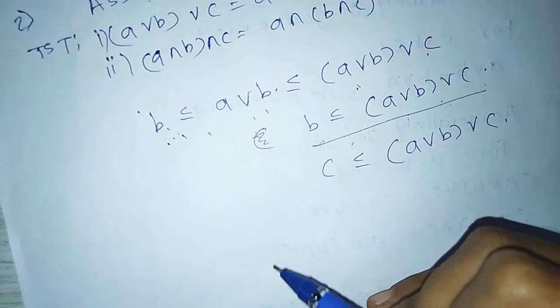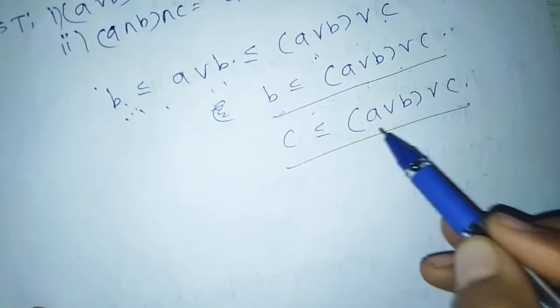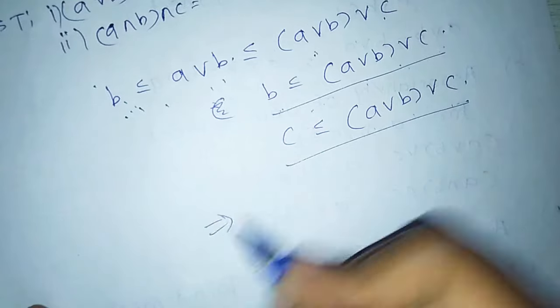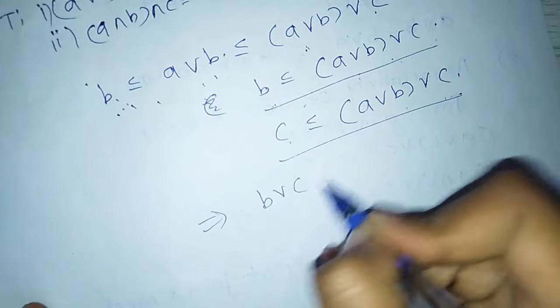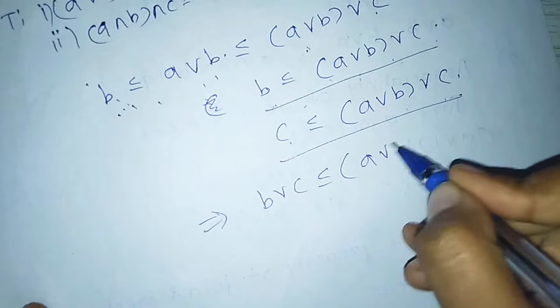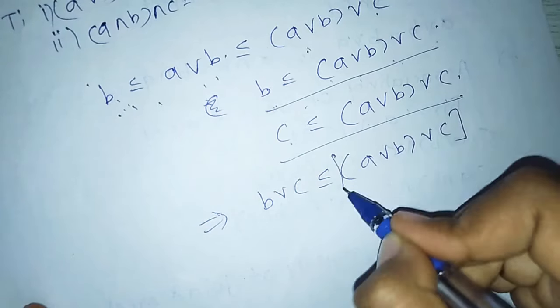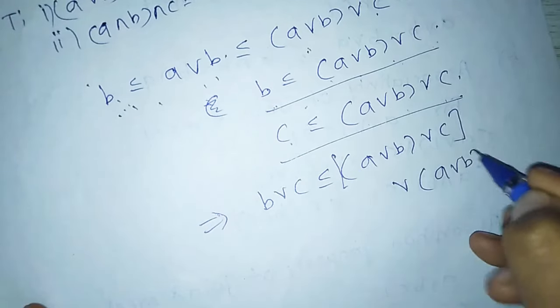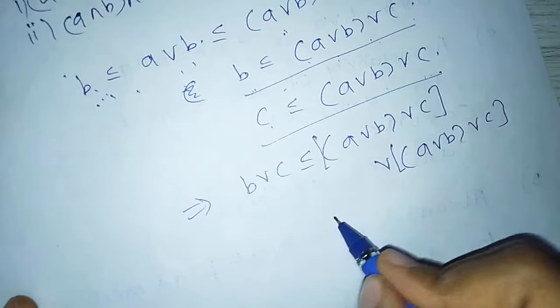B is less than or equal to (A join B) join C, C is less than or equal to (A join B) join C, which implies B join C is less than or equal to (A join B) join C. Then A join (B join C) is less than or equal to ((A join B) join C) join ((A join B) join C).